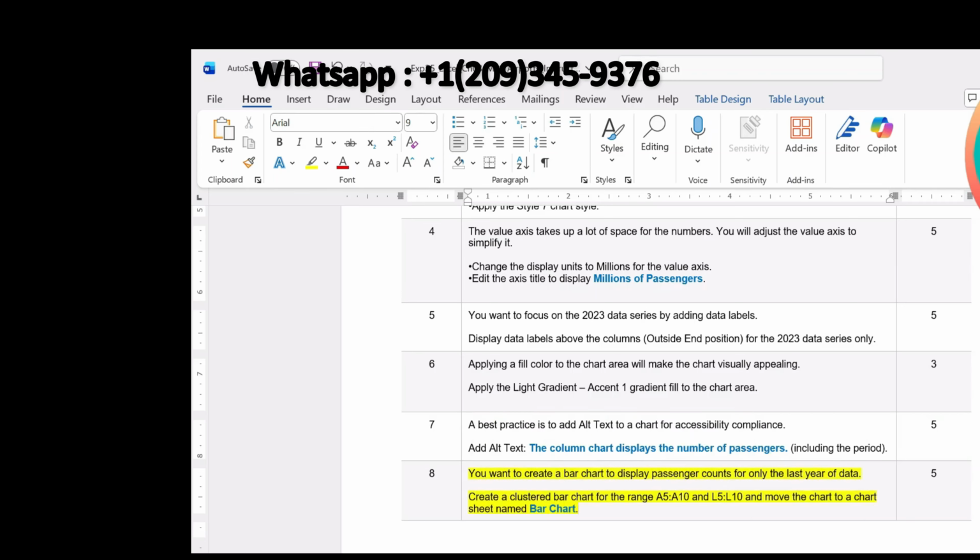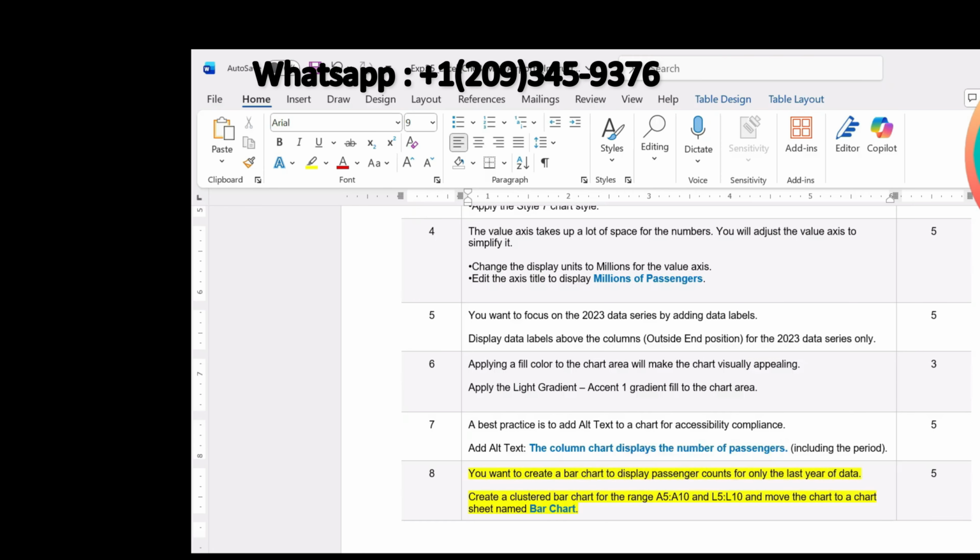You want to create a bar chart to display the passenger count only for the last year of the data. So create a clustered bar chart. So in step number 8 we are supposed to create a clustered bar chart for the range A5 up to A10 and L5 up to L10. So A5 up to A10 will be the labels for this clustered bar chart, and then L5 up to L10 will be the data for this bar chart. Then we are supposed to move the chart to a sheet named Bar Chart.